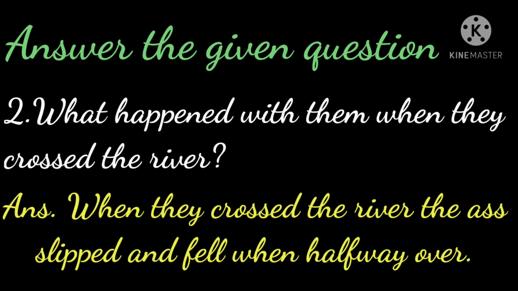Children, let's frame the answer. The question is, what happened with them when they crossed the river? So the answer will be, we will take some part from the question. When they crossed the river, now we'll take from the passage, the ass slipped and fell when halfway over.